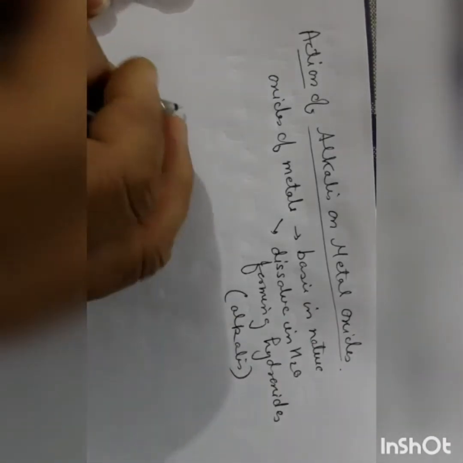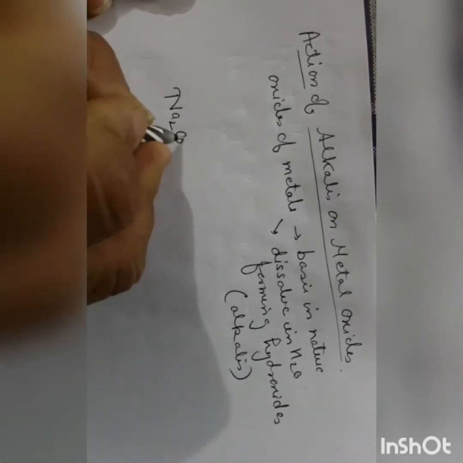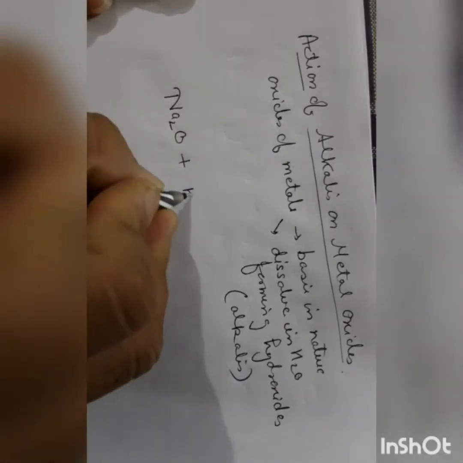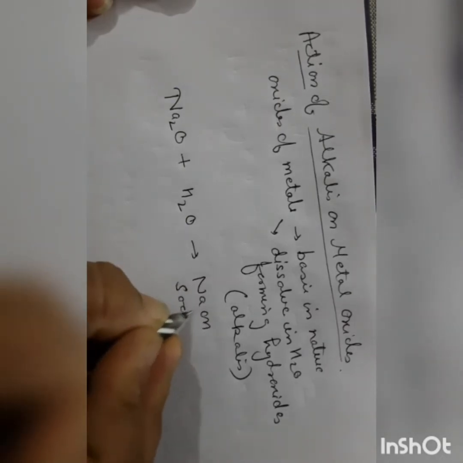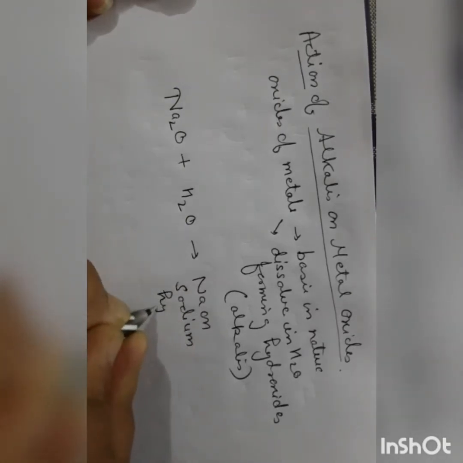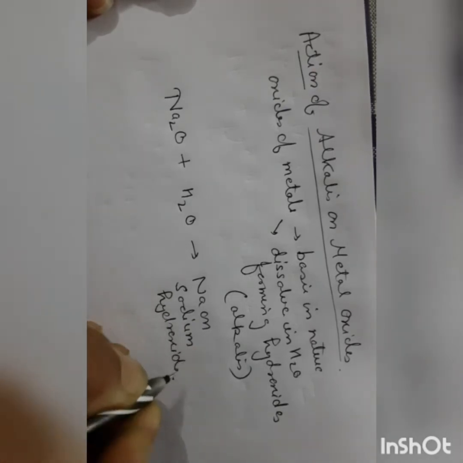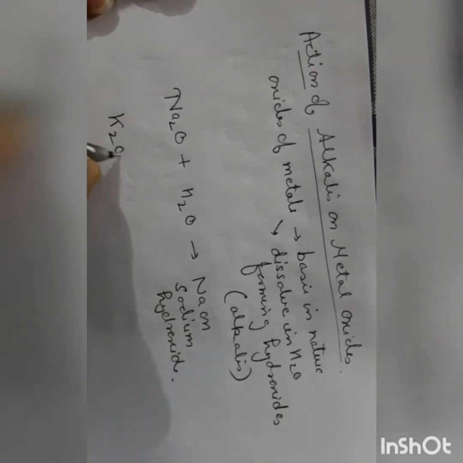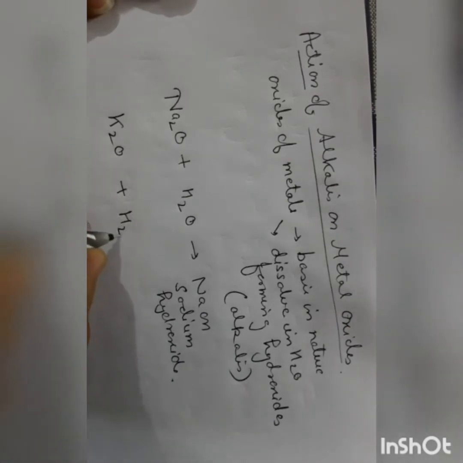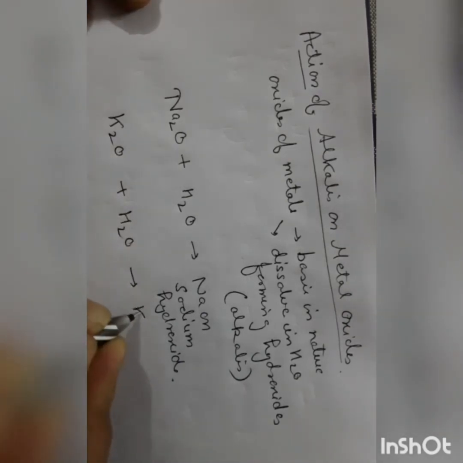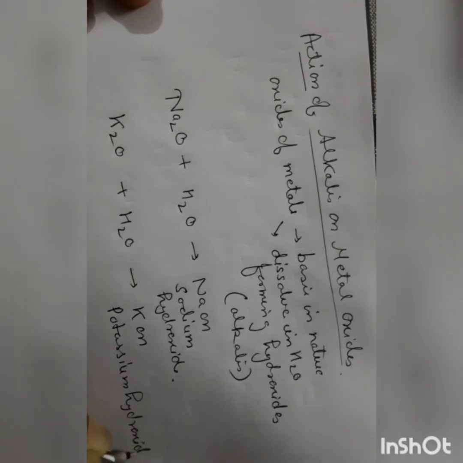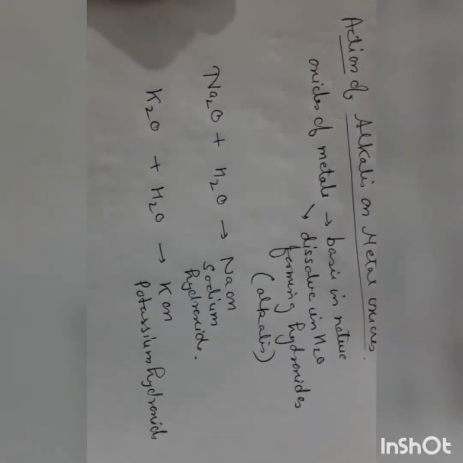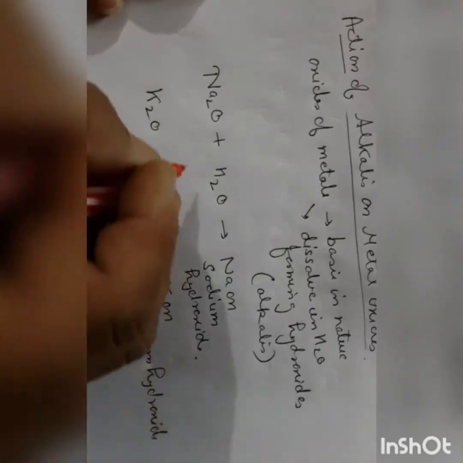Here is the equation. Na2O, that is sodium oxide, when it reacts with water, forms sodium hydroxide. Similarly, when K2O, that is potassium oxide, reacts with water, it forms KOH, that is potassium hydroxide. They are alkali. Now I will balance the equation here.